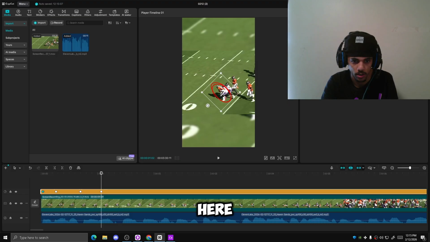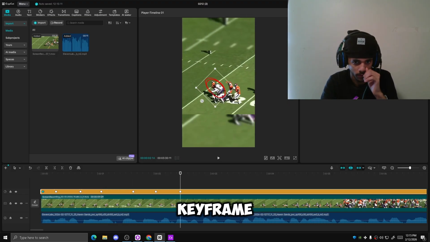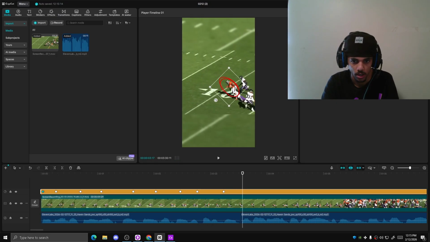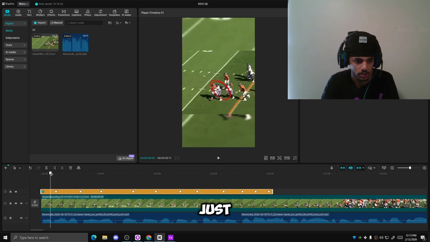Keyframe right here. Keep dragging it. It adds the keyframe itself, so you have to just keep dragging it. You're going right there. Yep, perfect. So I'm just going to end it right here, and let's look back and see what we did.